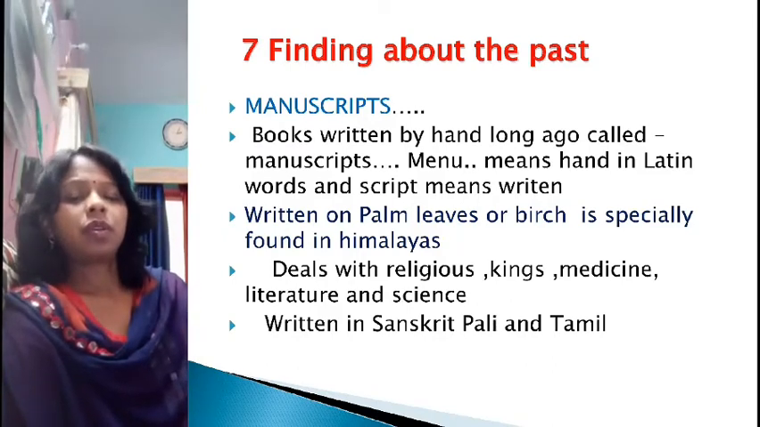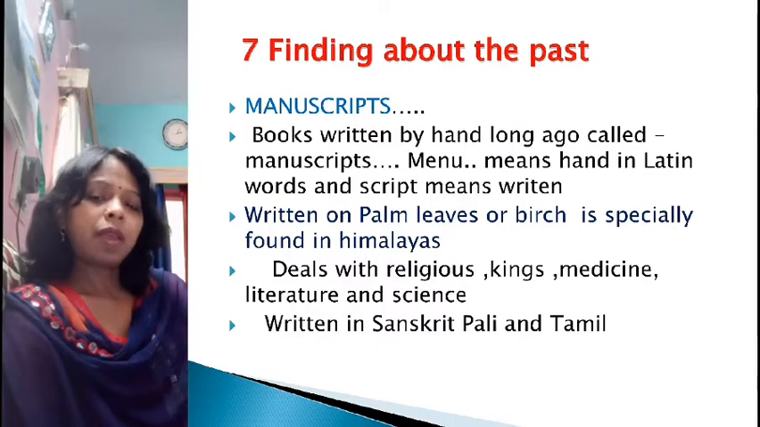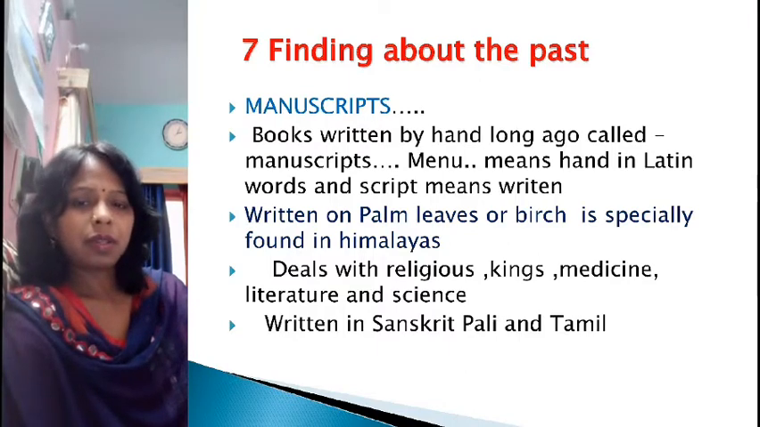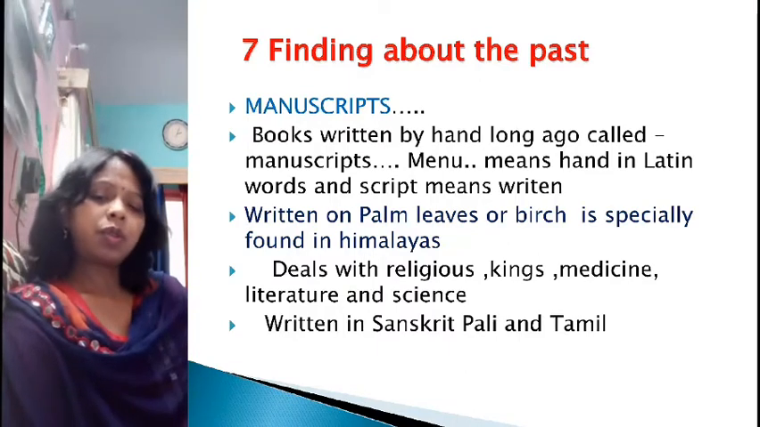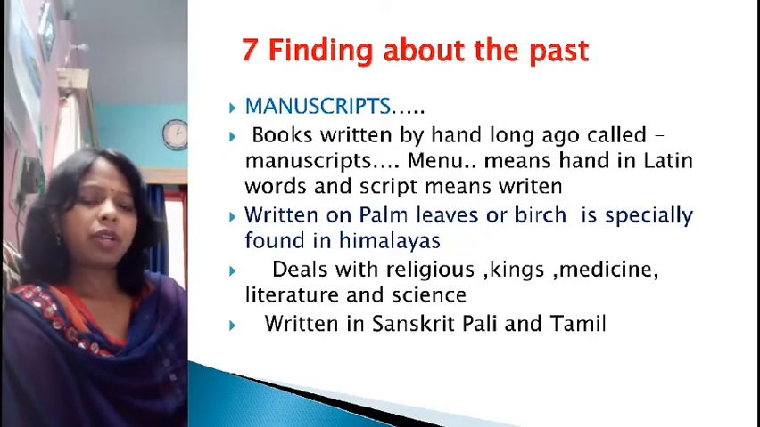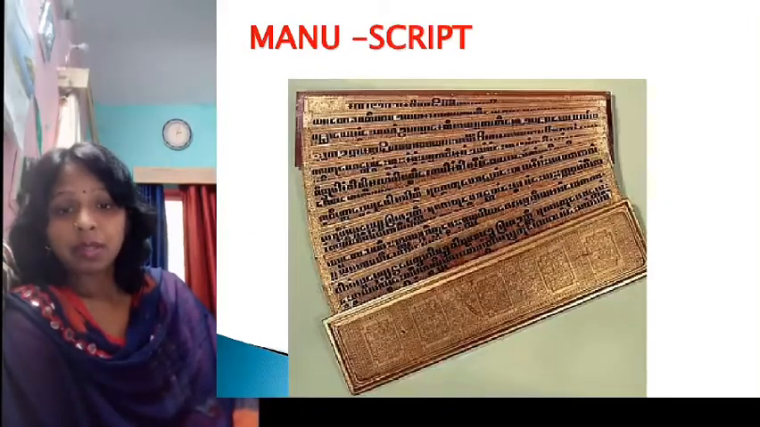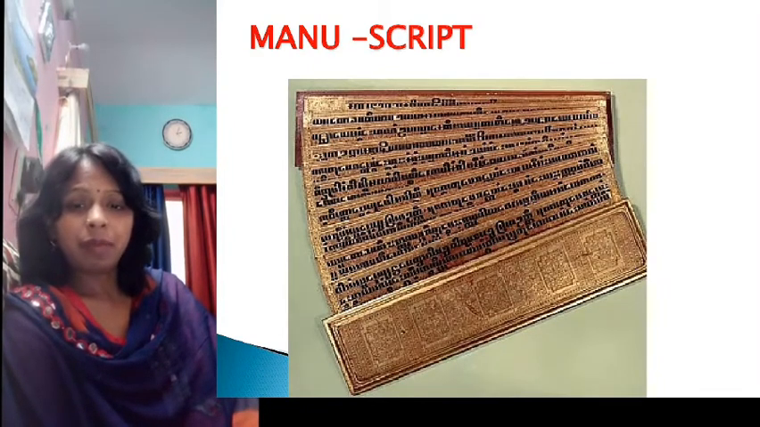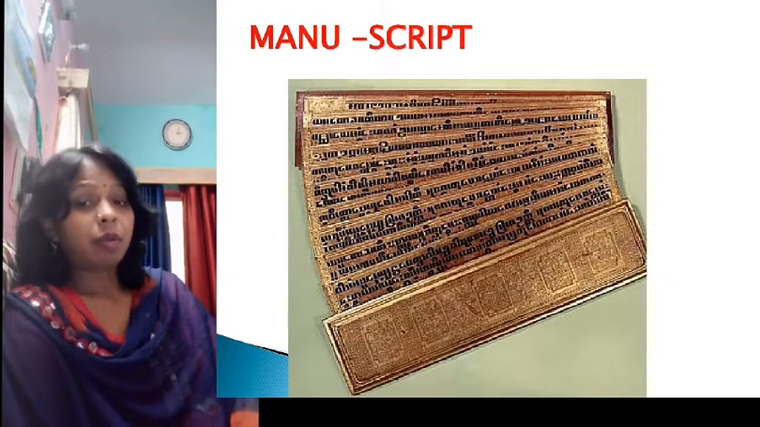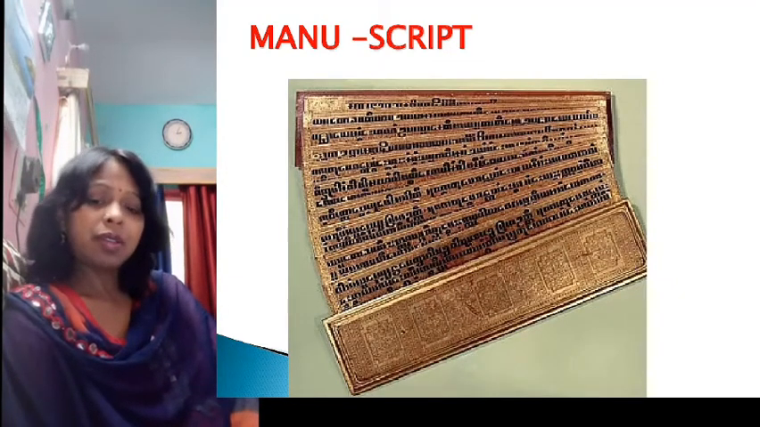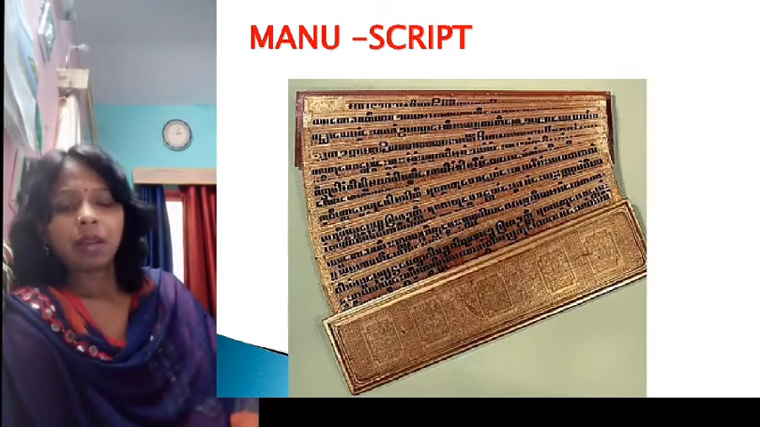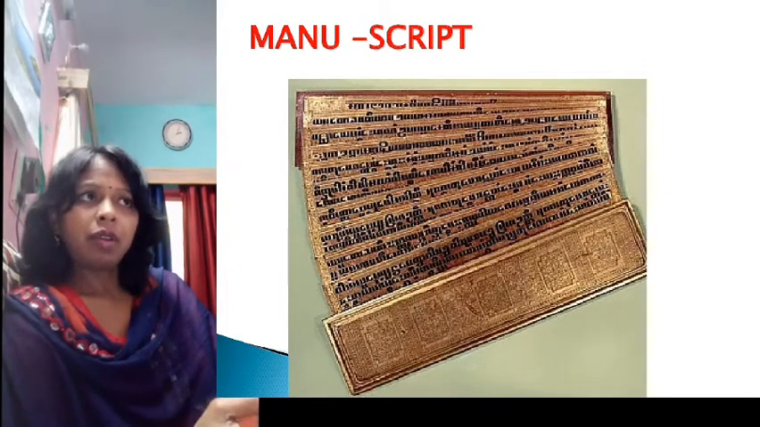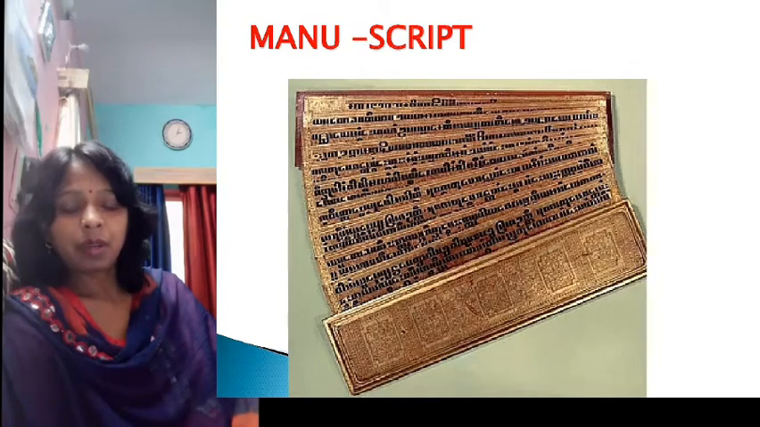These manuscripts were written on palm leaves and the bark of the birch tree, which is specially found in the Himalayas. Students, in these manuscripts the scholars wrote about the lives of kings, the victories of kings, and also about religious beliefs and practices, medicines, literature, and sciences. So many things are written in the manuscripts, and these manuscripts are our legacy, our earliest property.